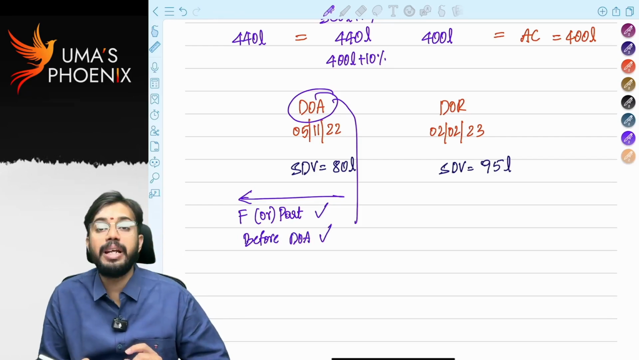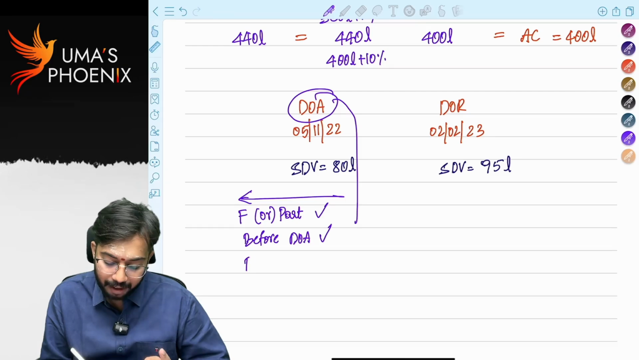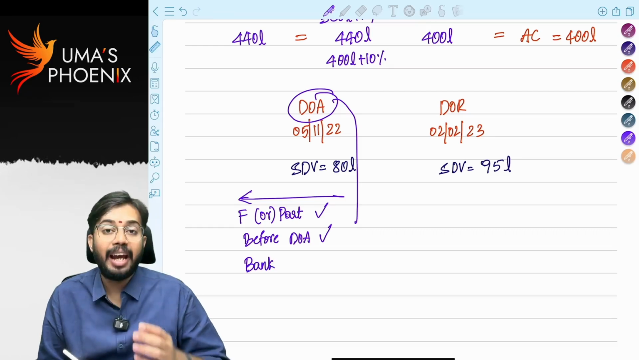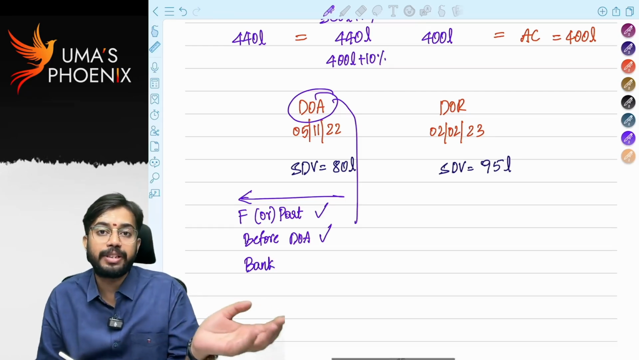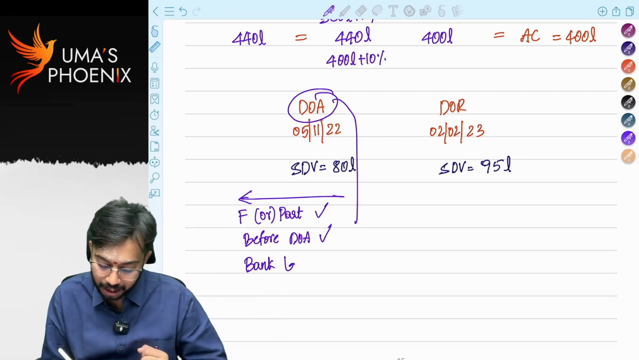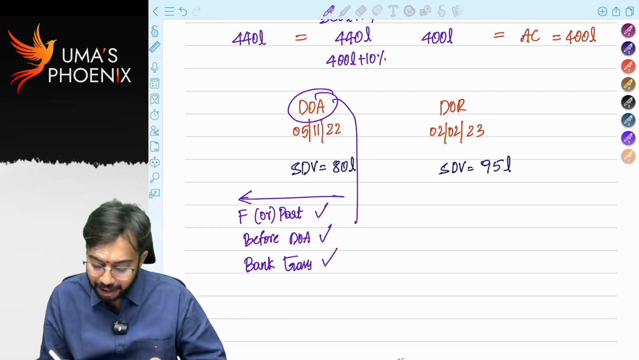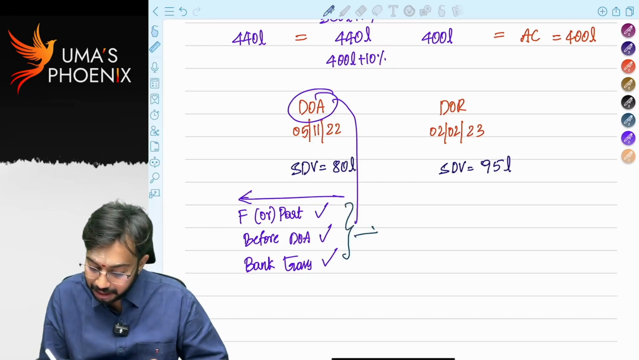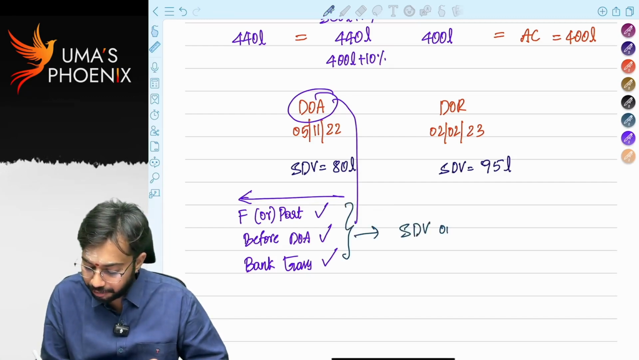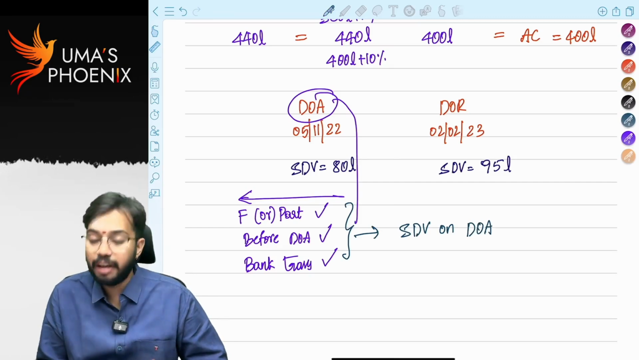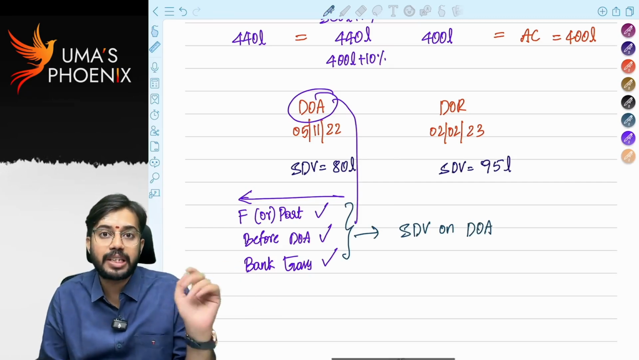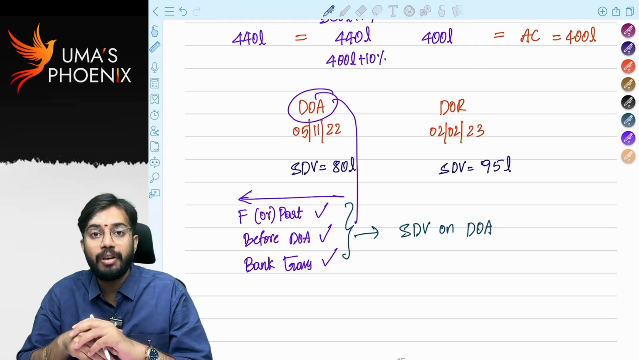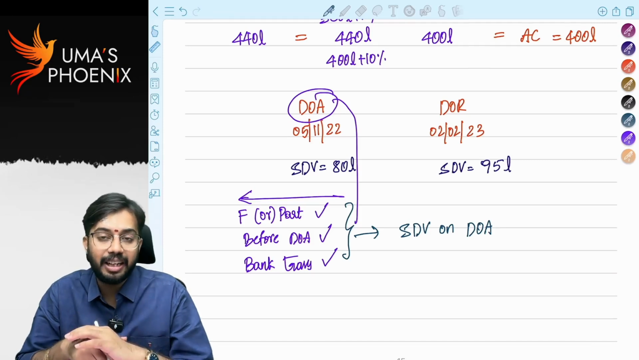And how should it be received? It should be received by way of bank transaction. Any mode other than cash means what? By way of bank transaction. So if all these three conditions are satisfied, then we will consider stamp duty value on the date of agreement. Is it clear? If any one of the conditions is not satisfied, then we will consider stamp duty value on the date of registration. Is it clear?